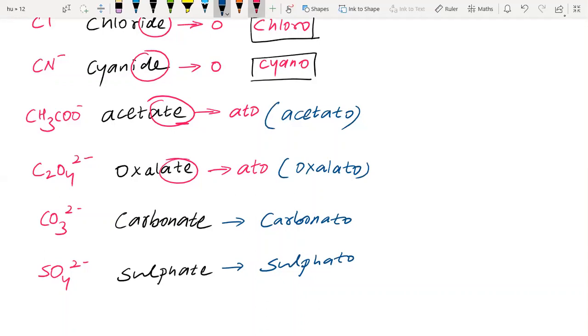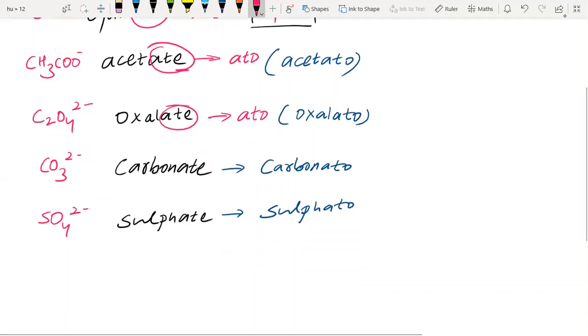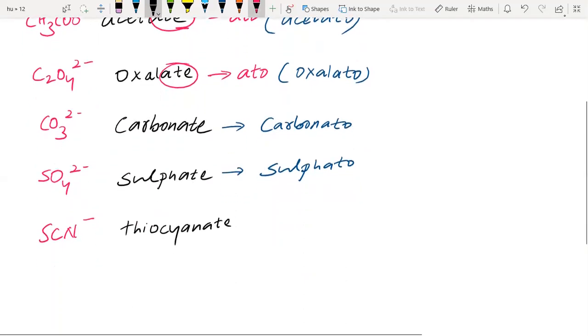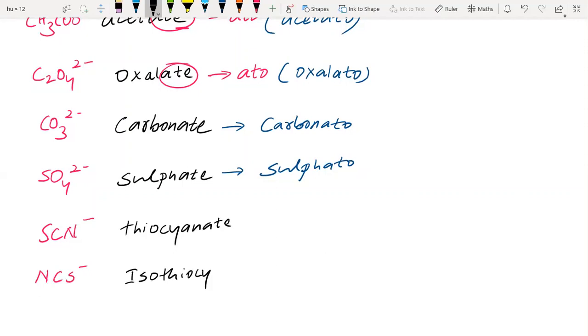Many more ligands we have. Like if we have SCN minus, which is thiocyanate. Next we have NCS minus, which is isothiocyanate.